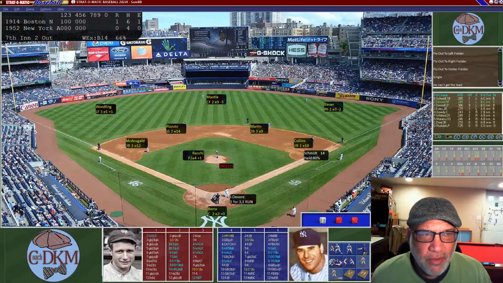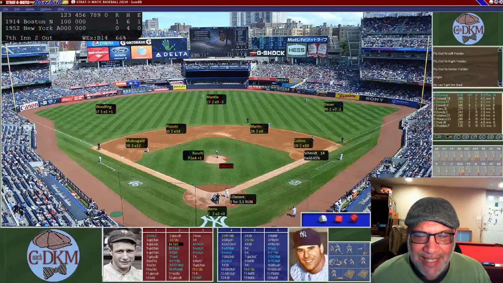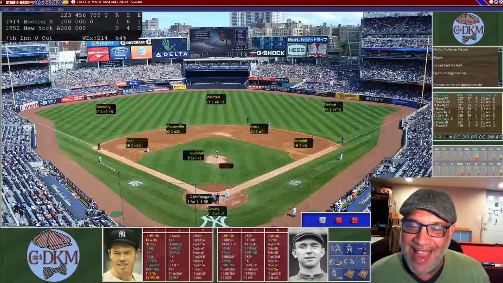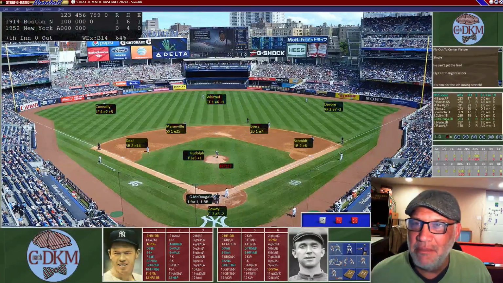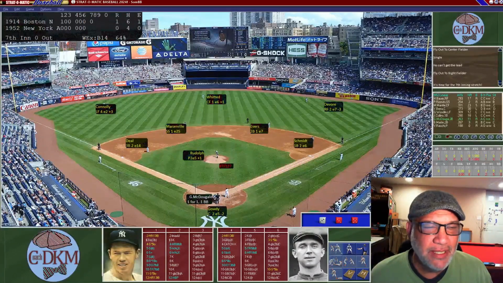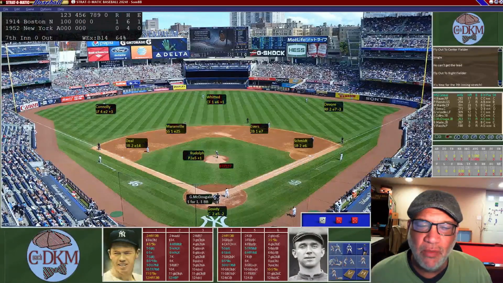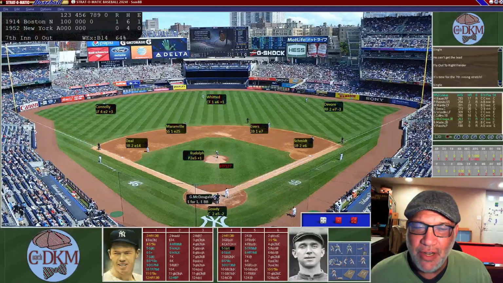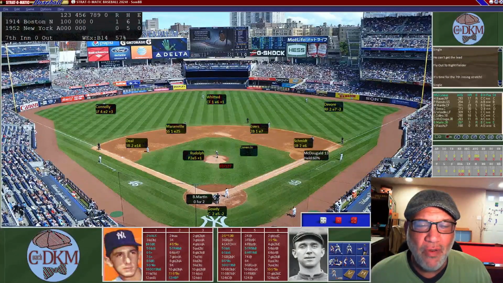Now here's DeVore, the right fielder. Schmidt tries to get a lead. He cannot. DeVore is going to hit a fly ball to Bauer in right to end the inning, and we're going to go into the bottom of the 7th, still trailing by 1. And McDougald is going to lead us off as we've got the bottom of our order with McDougald, Martin, and Raschi coming up. McDougald is going to lead off with a line ball over the infield.